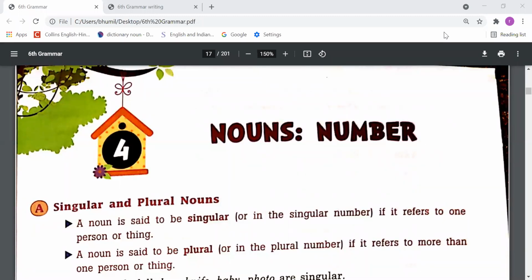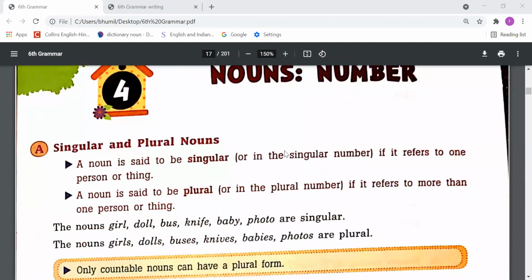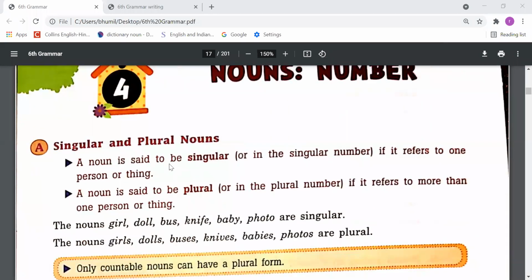Singular and plural nouns. So, dear student, basically, number is related to singular and plural, right? Let's read this. What is singular and what is plural? A noun is said to be singular or in a singular number if it refers to one person or thing.